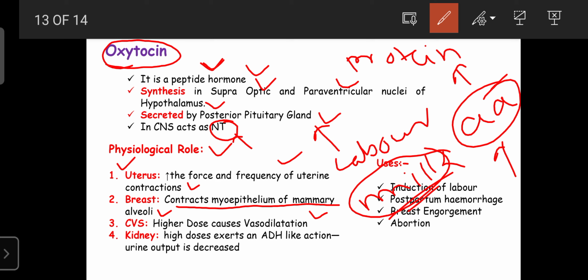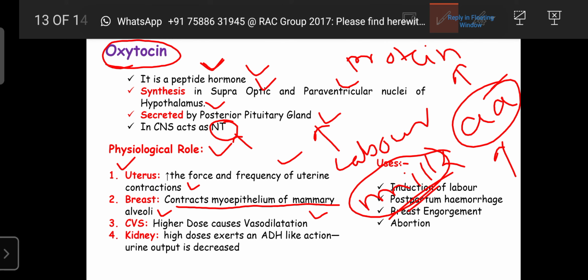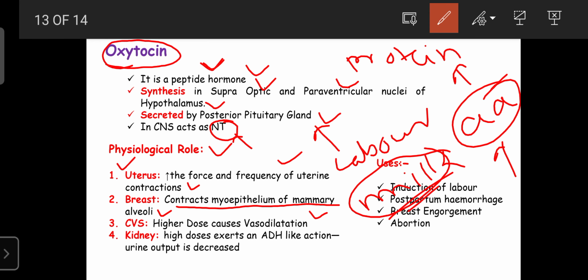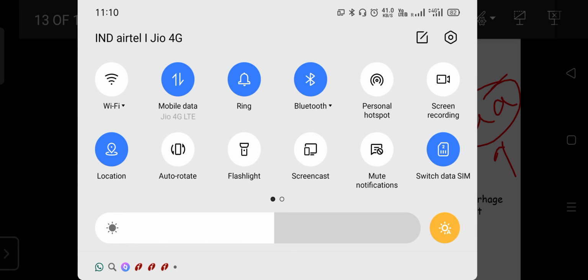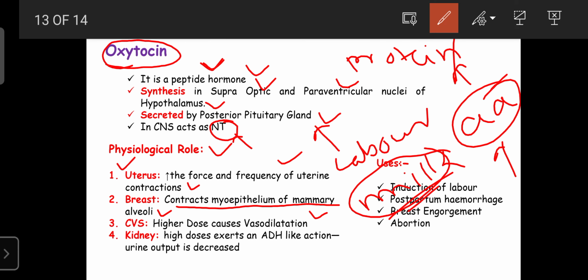In the relaxed position, the maximum pressure is transported towards the brain, and then they are free from loss of consciousness. So during pregnancy, you should advise your patients regarding bed rest, where they may have loss of consciousness because of oxytocin.